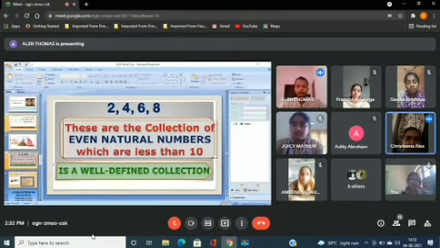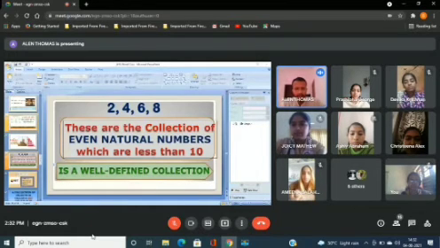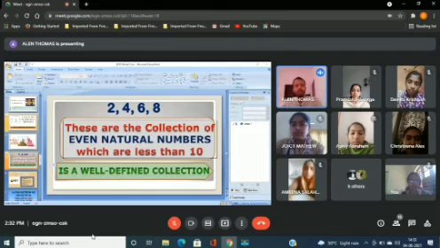Yes. The answer which was given by Christina is the same for each one of you. That means for anyone, the answer is same. It does not vary from person to person, and the answer is unique. Anyone who knows about this collection can clearly say whether an element belongs to this set or not.